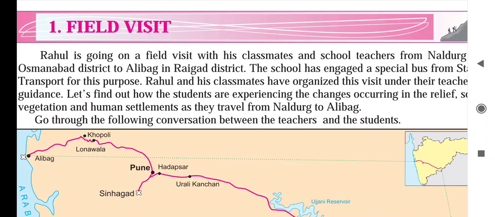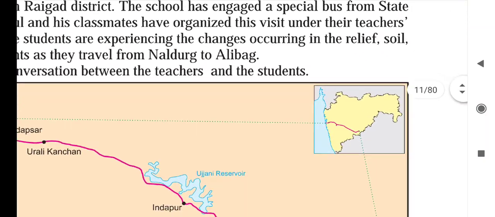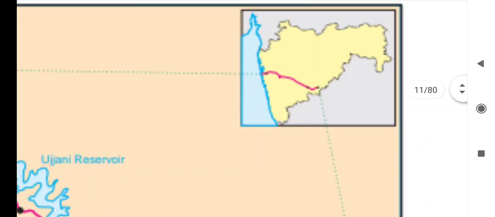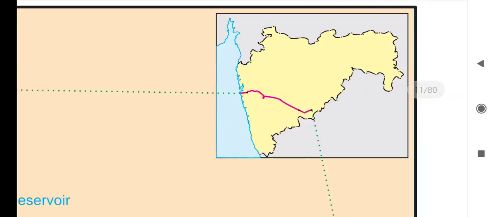Now downside, one conversation has been given, and through that conversation they are trying to explain how the field visit should be. Now children, first I want to tell you, in our Maharashtra's map a pink line is given here.